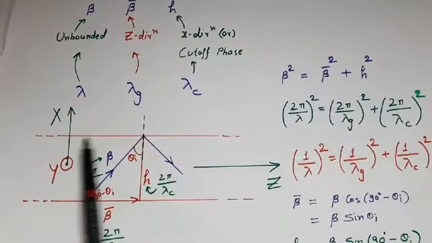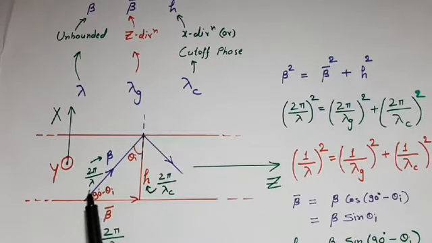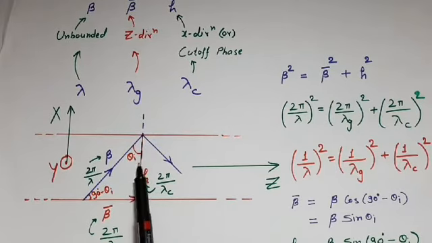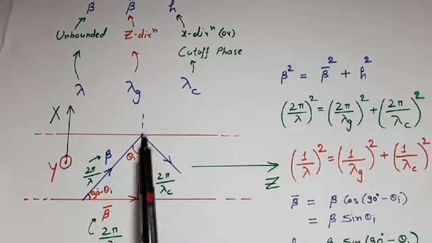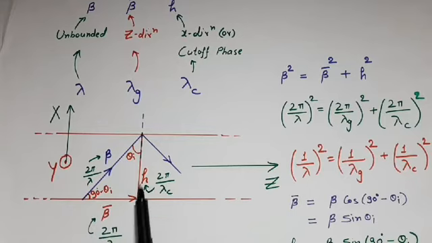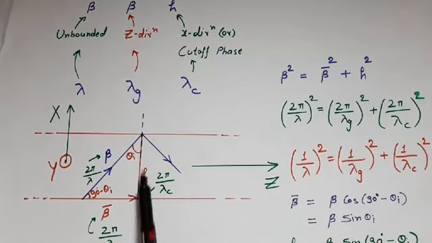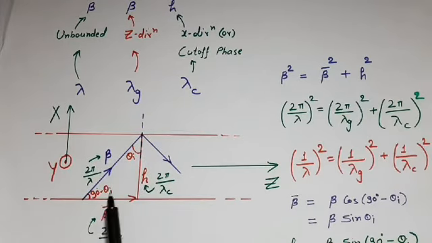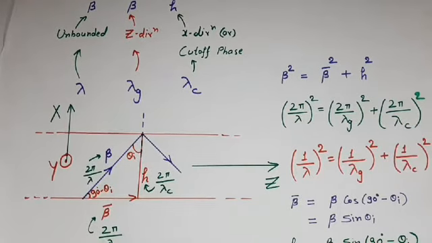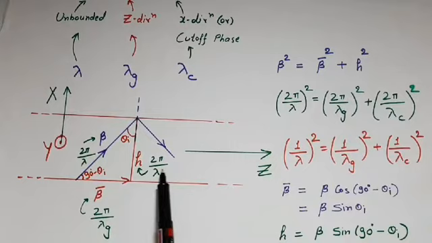For remembering purpose, we can draw a triangle and mark beta, beta bar and h. Suppose these are 2 planes of waveguide and wave propagates in this direction and is incident with angle of incidence theta I. Here we can complete this right angle triangle and mark this side as beta, which shows unbounded phase, this as beta bar, which shows phase in z direction, and this as h, which shows phase in x direction or cutoff phase. As this angle is theta I, this angle would be 90 degree minus theta I. Now beta can be written as 2 pi upon lambda, beta bar as 2 pi upon lambda g, and h as 2 pi upon lambda c.